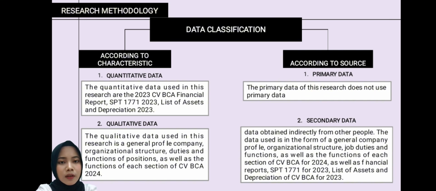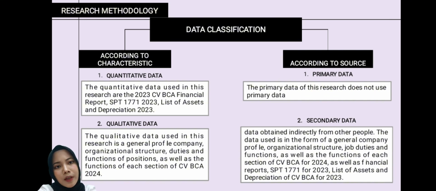Data classification, first, according to the characteristic is quantitative data. The quantitative data used in this research are financial report, SPT, list of asset and depreciation in 2023. And then qualitative data. The qualitative data used is a general company profile, organization structure, job duties, the function of each section of CV BCA. And then according to source.